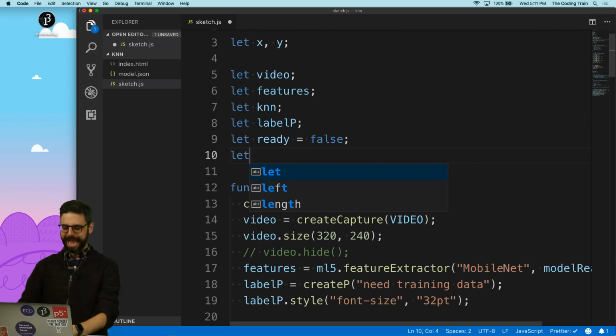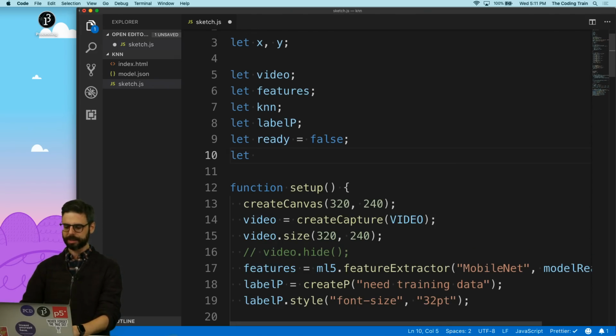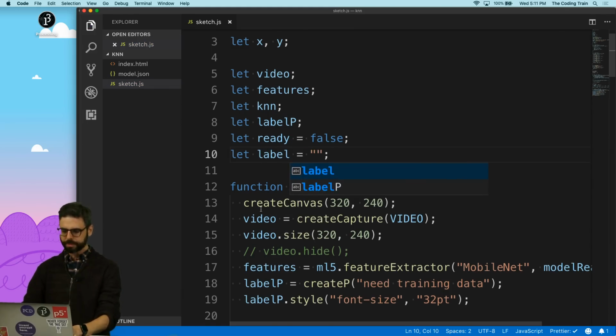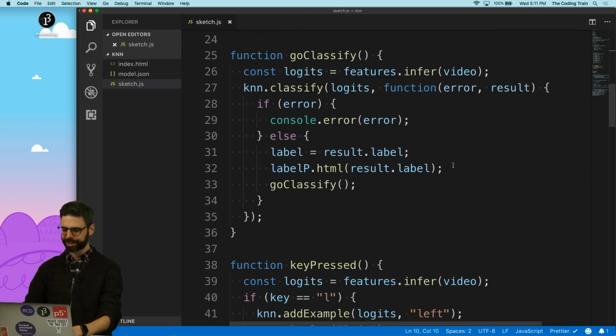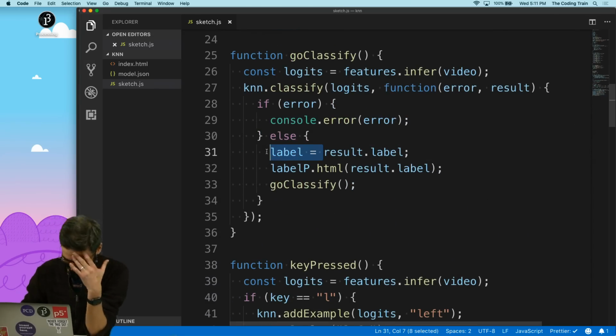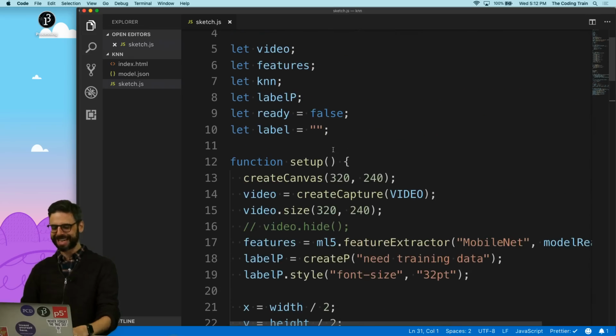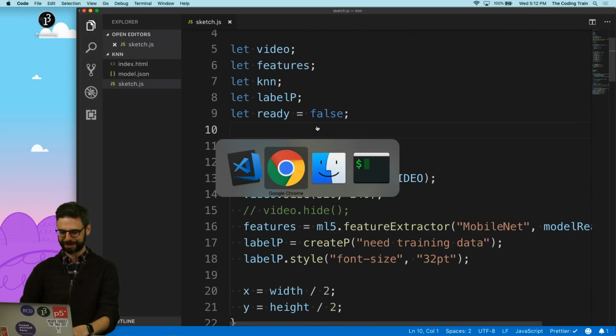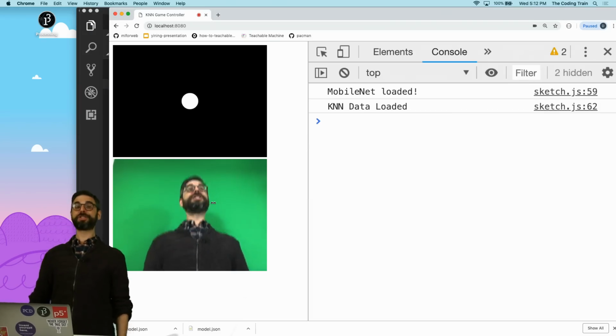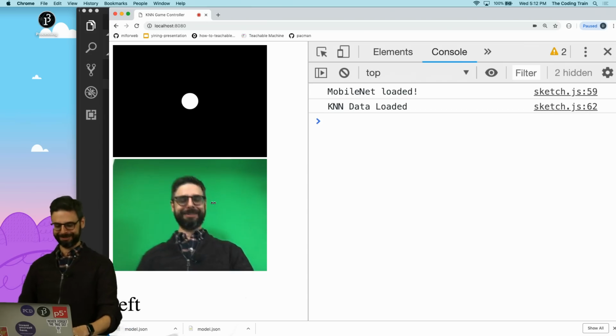So I need to add a variable, let label equals, and we'll just make it blank to start with. And then whenever it gets a classification, in addition to putting it, oh, shoot, I have all this already in here. So sad. I forgot that I did some extra code. All right, hold on. Let's go back here. Let's start with up and down. That's easy.